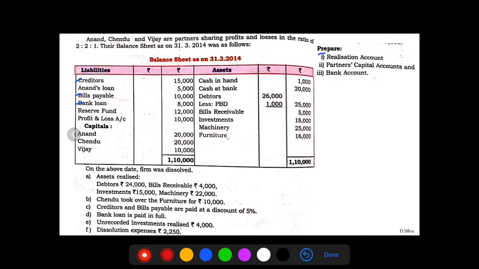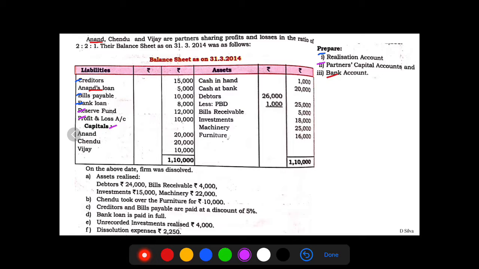While Anand's loan, Anand is the partner of the business, his loan amount will reflect in bank account. Further, reserves, profit and loss and capital of the partners will reflect in partners capital account. Distribute reserves and profit and loss in the profit sharing ratio.